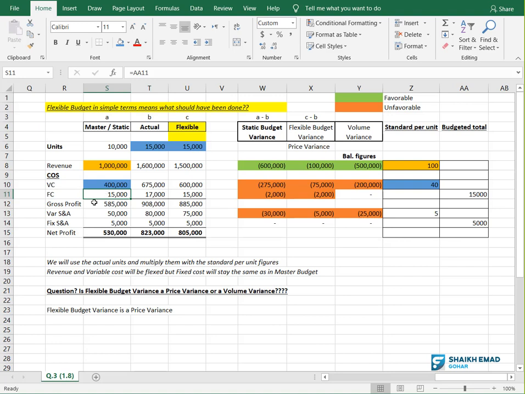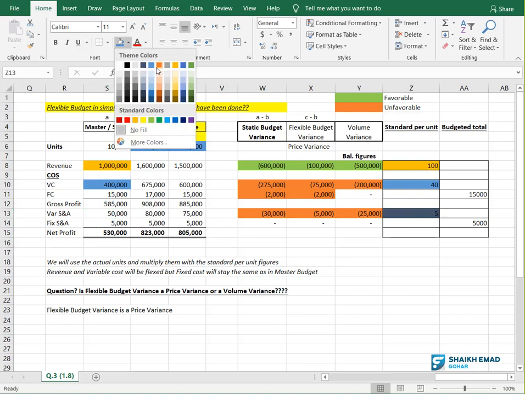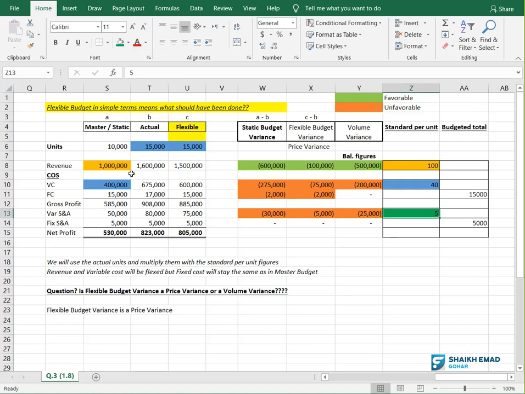Anyways, let's move on. So we got to know the gross profit is 585. The variable selling and admin are 50,000. Again, how did I get this 50,000? I have this amount here, 5. See here, 5. Okay, let me color this one green. So when I multiply 10,000 with 5, I got 50,000. This is my variable selling and admin.